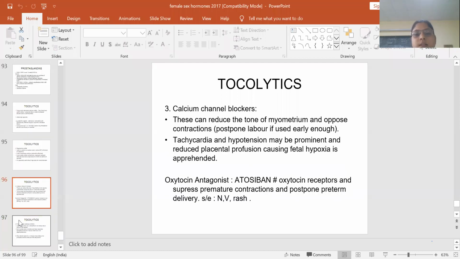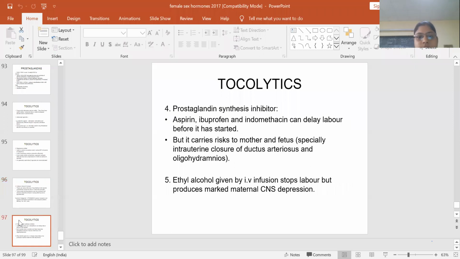Calcium channel blockers cause relaxation of the uterus. They reduce the tone of the myometrium and oppose contractions. Tachycardia and hypotension are the side effects. The oxytocin antagonist is atosiban. It can suppress premature contractions and postpone preterm labor. Side effects are nausea, vomiting, and rash.